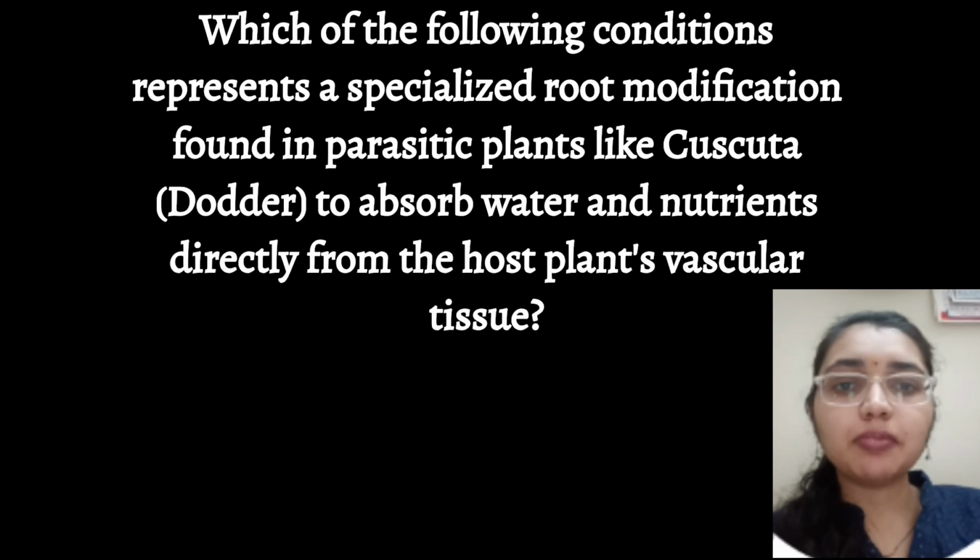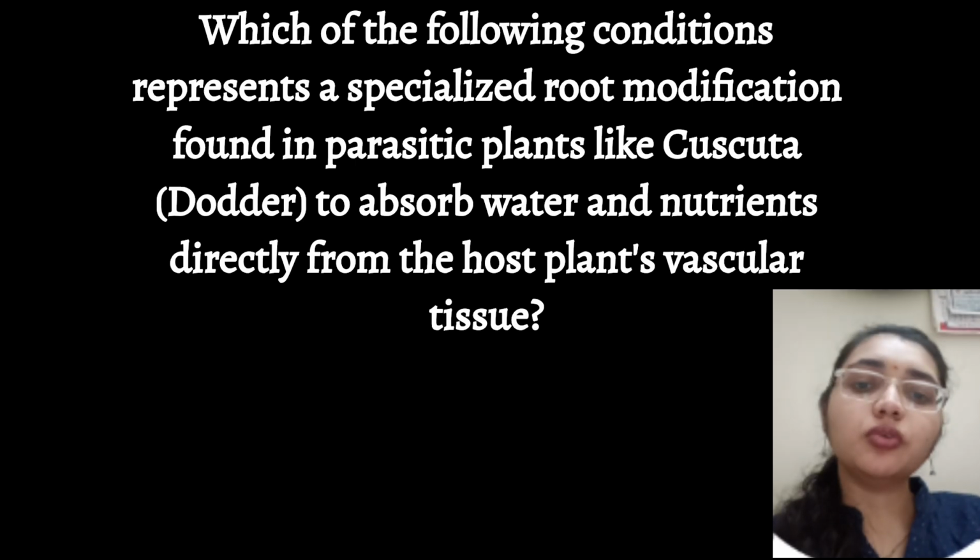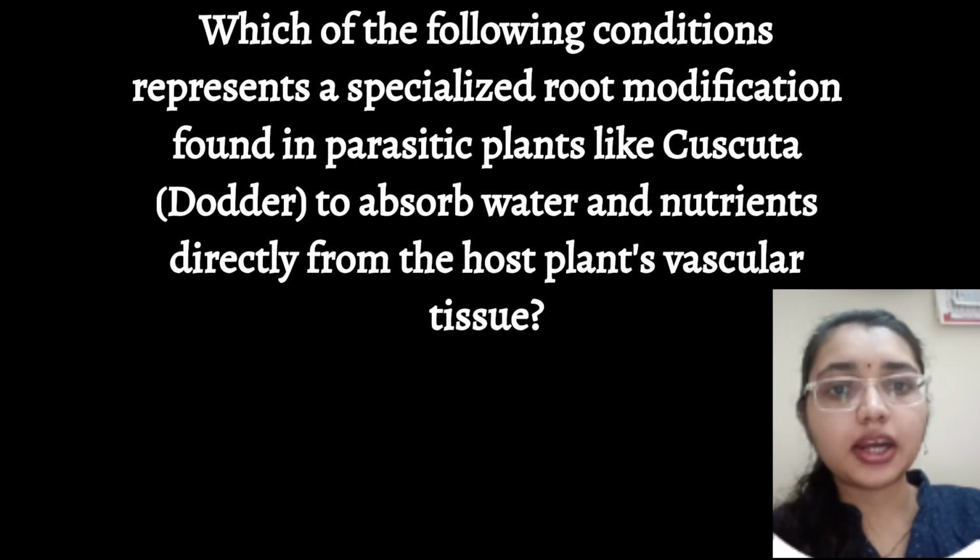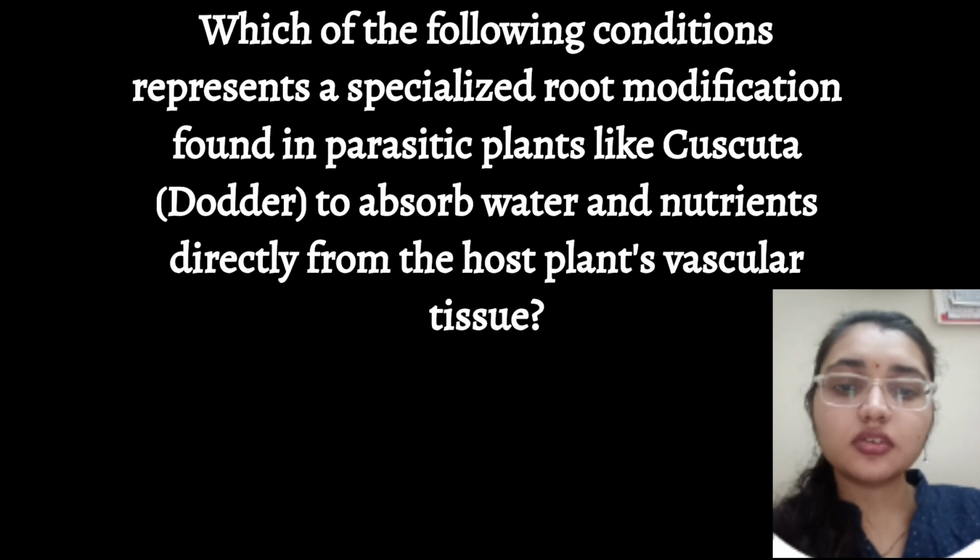Here the question is, which one of the following represents a specialized root modification found in a parasitic plant like Cuscuta, to absorb water and nutrition directly from the host plant's vascular tissue? So here the answer is haustorial roots.